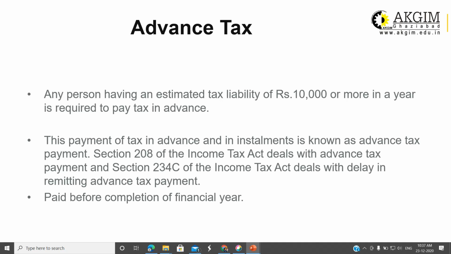Section 208 of the Income Tax Act deals with the advance tax payment, and section 234C is related to interest on advance tax, dealing with the delay in the remittance of advance tax payment. That means there may be lapses, you are not able to pay advance tax, or the installment of advance tax is less than what is required. Advance tax is paid before the completion of the financial year. As I have already told, advance tax is paid during the year of earning, right? It is not paid in the assessment year. It is paid in the financial year or previous year.